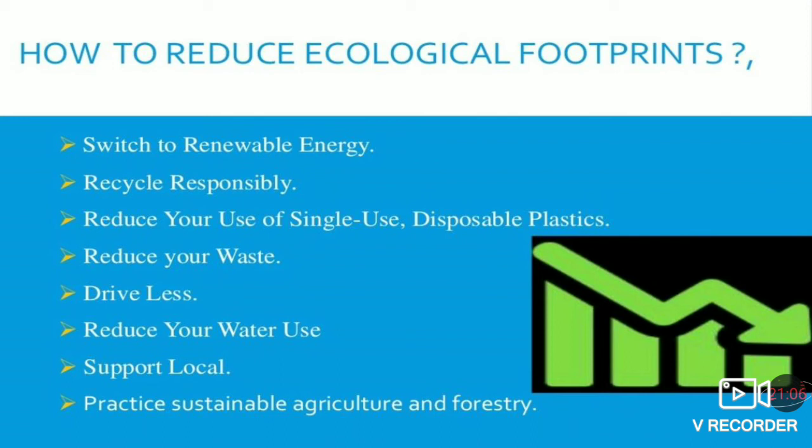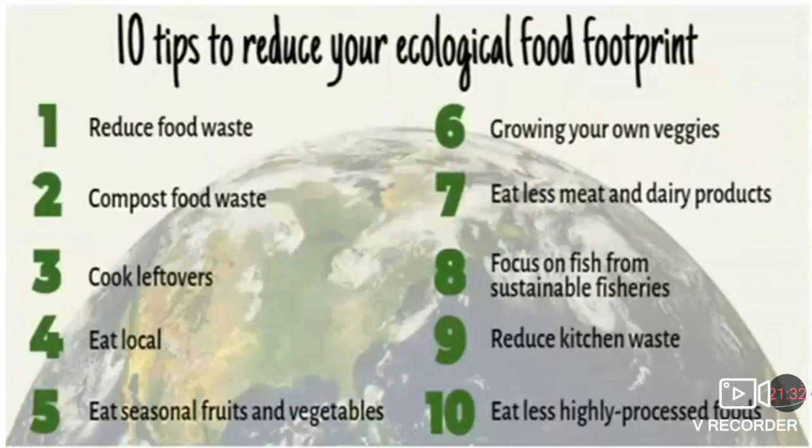Reduce your use of single use disposable plastics. Reduce your waste. Drive less, use an alternate method. Reduce your water use. Support local, use what is available locally. Practice sustainable agriculture and forestry, sustainable meaning renewable here.